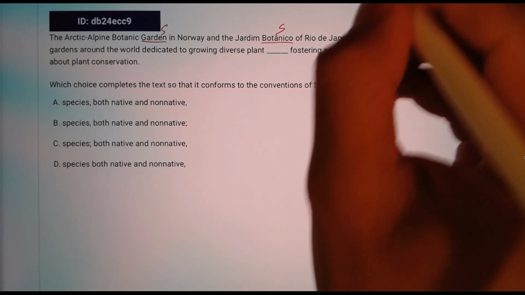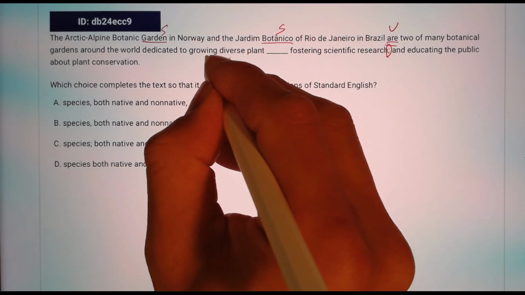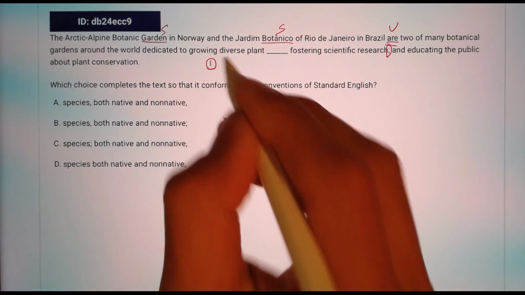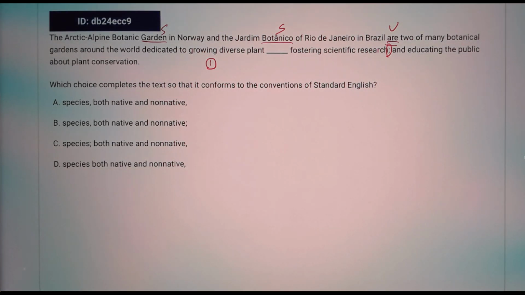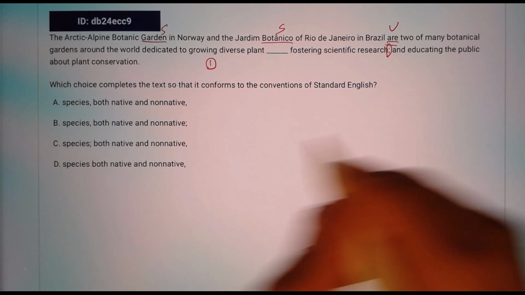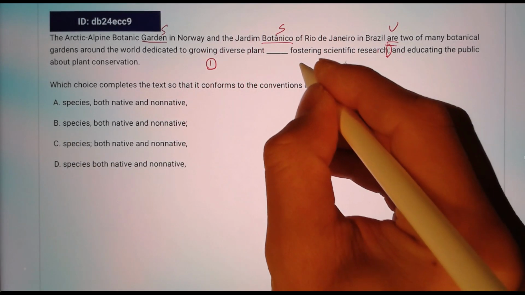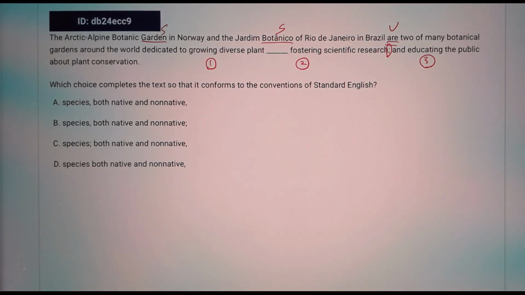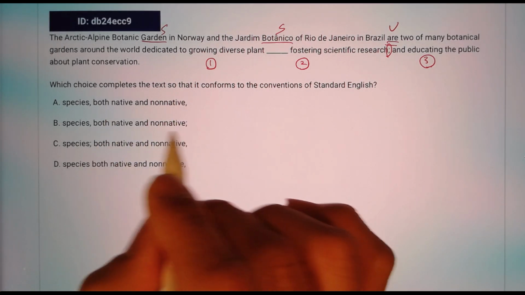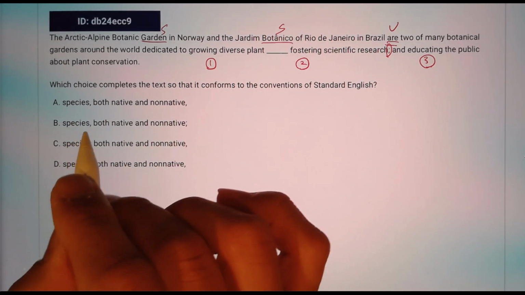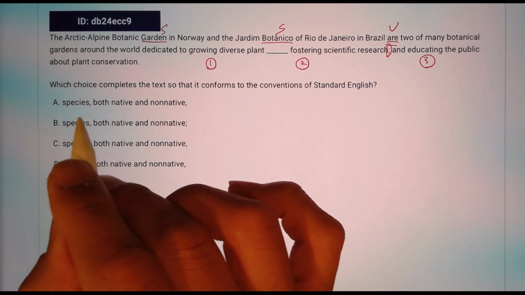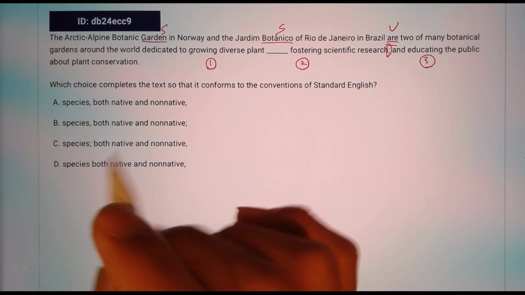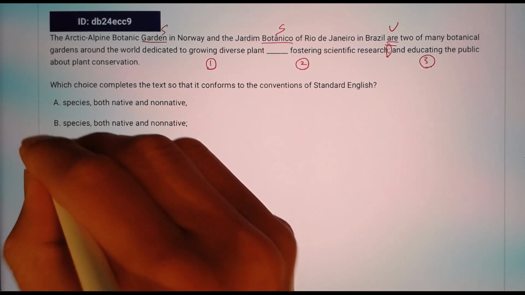So in case you're still confused about what the three items are, do you see that we have growing here? Dedicated to growing, that's a gerund, the verb that became like a noun. Growing, and the second part would be fostering. Second item, and third item is educating. But because we introduced the supplementary in the first item, we have a comma. We need a comma.